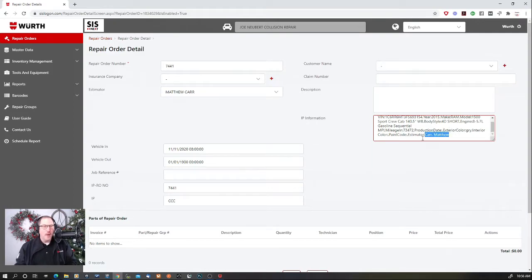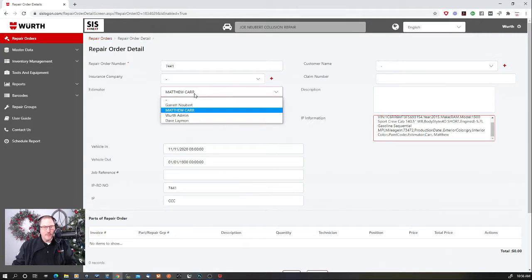So, pro tip, by the way, if you have somebody like, for example, Matthew here, or like myself, Dave, I also go by David. David is my legal name, but my friends call me Dave. If I'm in CCC as David, but I have myself listed as Dave in SIS, it will never make that connection. It has to exactly match. Matthew here has got it, but I don't want to blow up his email. This is an older RO, and hopefully this car has already been delivered, so I'm going to switch this over to me.